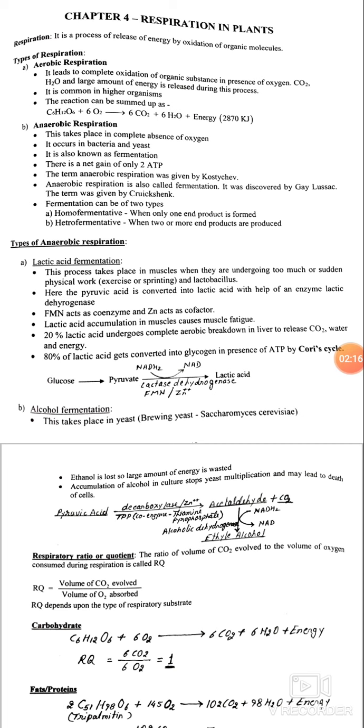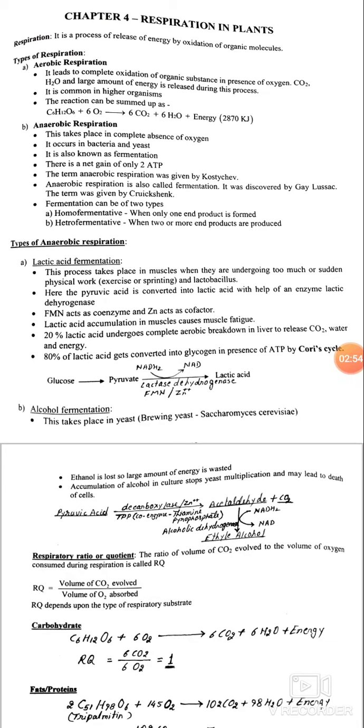Types of respiration: it may be of two types. First is aerobic respiration. Aerobic respiration leads to complete oxidation of organic substances in presence of oxygen, forming carbon dioxide and water, and a large amount of energy is released during this process.